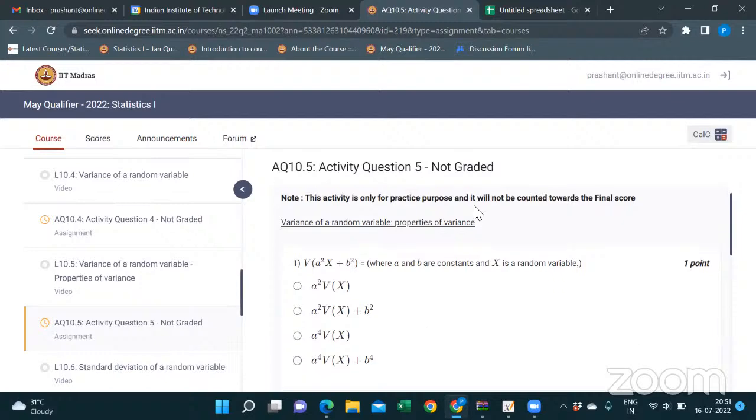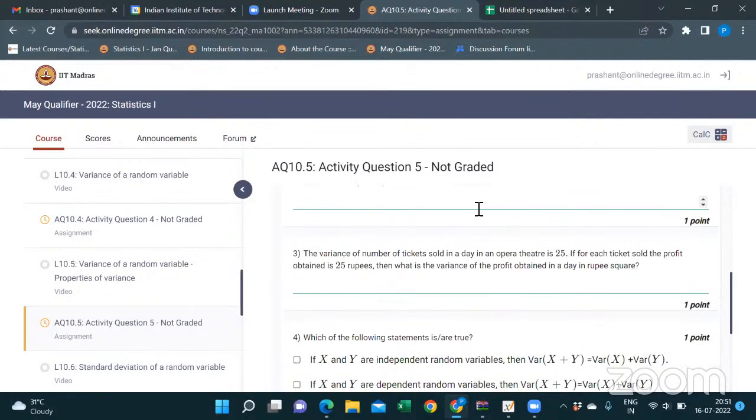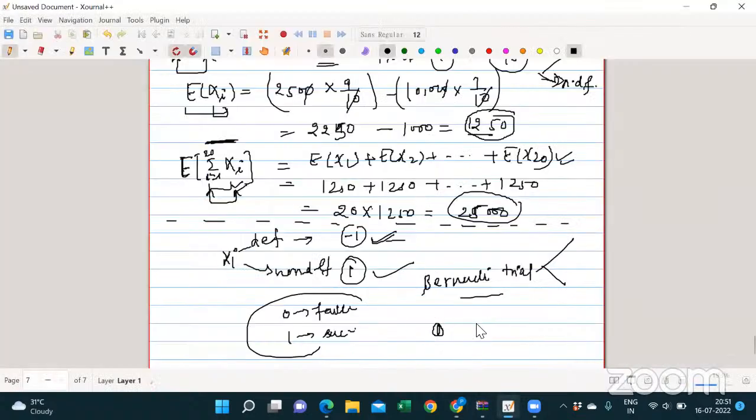Success and failure. Whenever you have two outcomes, success and failure, that is when you can apply the Bernoulli trial. Suppose your random variable x has two options: either you get success, in which you are interested, or failure. So you can consider it as a Bernoulli trial.